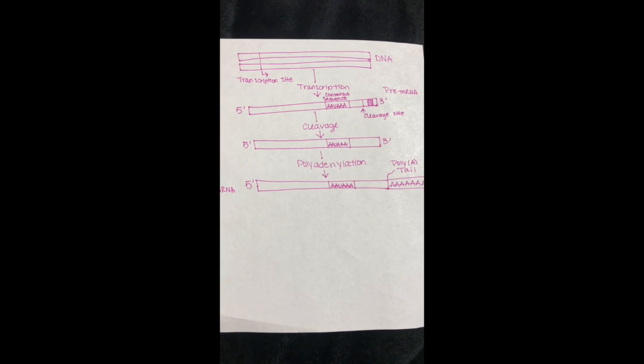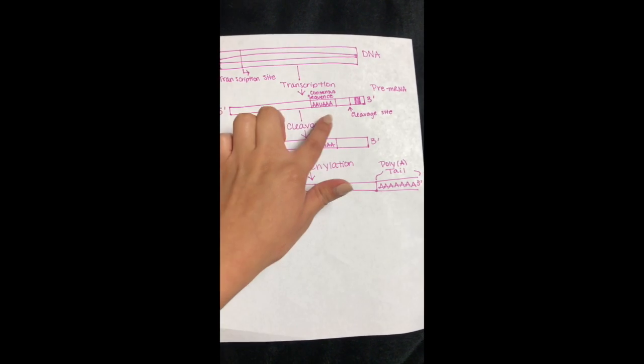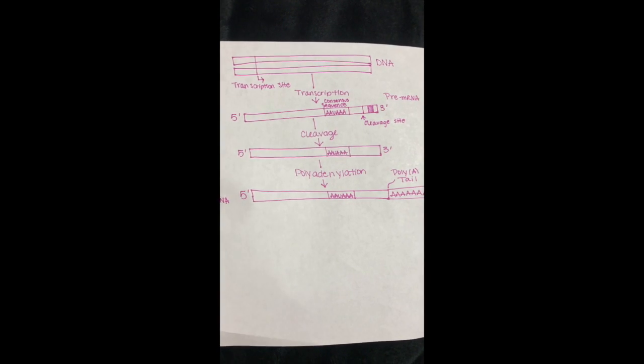Shown in this diagram is a visual of where exactly all three of these are located and the process of DNA turning into a mature mRNA. Here you can see the pre-mRNA and the location of the consensus sequence, the cleavage site, and the poly A tail for future reference when describing the effects of these being deleted.